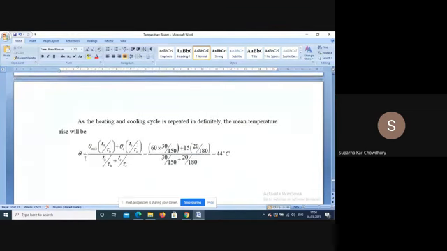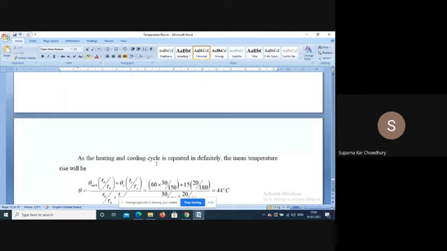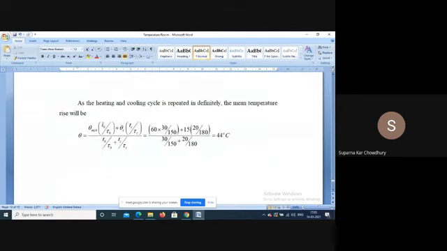So putting these values in the equations, the two time constants are given: the heating time constant 2.5 hours, that is 150 minutes, and the cooling time constant 3 hours, that is 180 minutes. This is 30 minutes, and this is for 20 minutes.